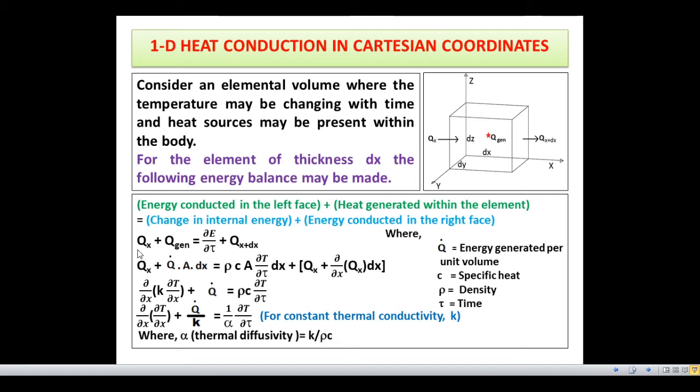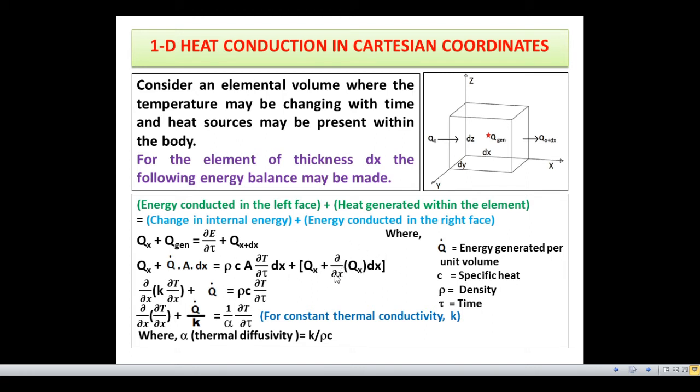So we can write Qx plus Qgen is equal to dou E by dou tau plus Qx plus dx. Or Qgen is equal to Q dot into A dx, where Q dot is the energy generated per unit volume and A dx is the total volume, and dou E by dou tau is equal to rho C A dou T by dou tau dx, and Qx plus dx is equal to Qx plus dou by dou x of Qx dx.